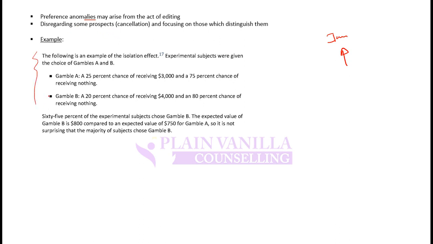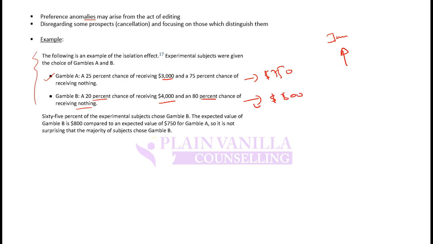Here is an example of framing. So the following is an example of the isolation effect. Experimental subjects were given the choice of gambles A and B. So there is a gamble A, a 25% chance of receiving 3000 and 75% chance of receiving nothing. And gamble B, 20% chance of receiving 4000 and 80% chance of receiving nothing. Sorry, A will give you an expected value of $750 and B will give you an expected value of $800.